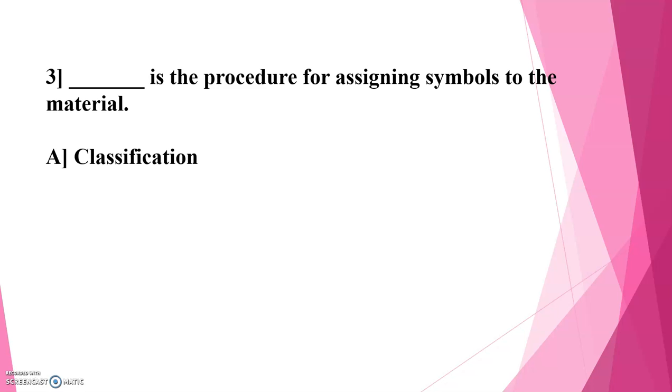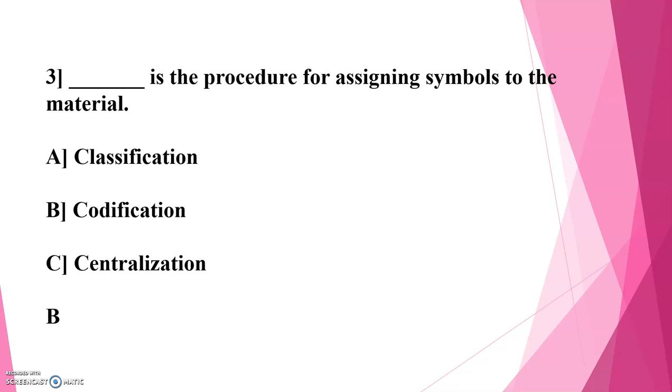Dash is the procedure for assigning symbols to the material. A. Classification, B. Codification, C. Centralization, and the correct answer is B. Codification. It makes identification of material convenient and is a procedure for assigning symbols to the material. So the correct option is B.